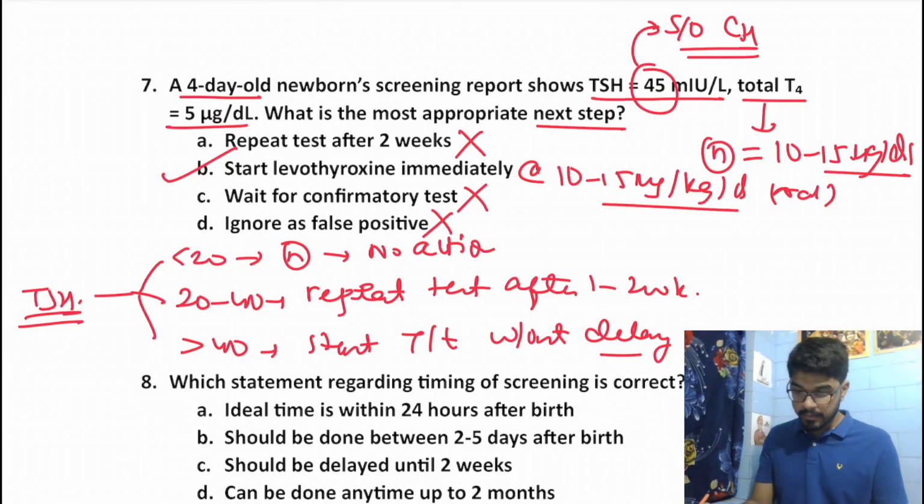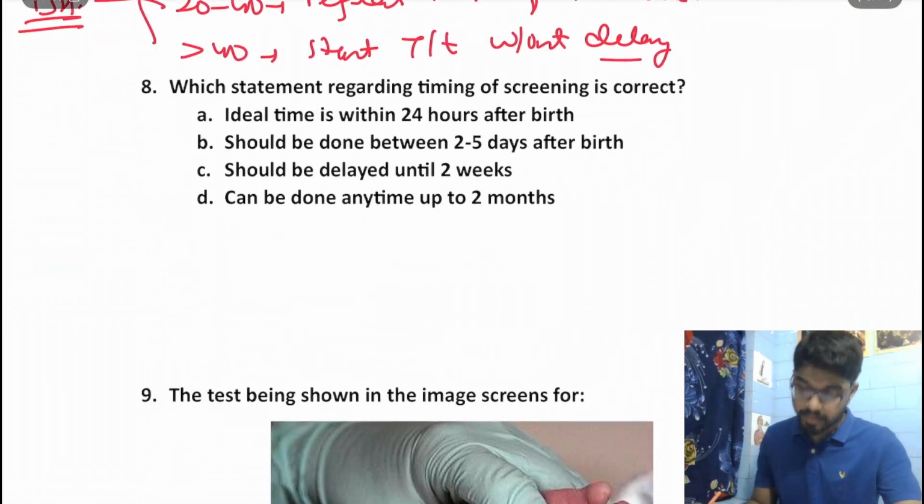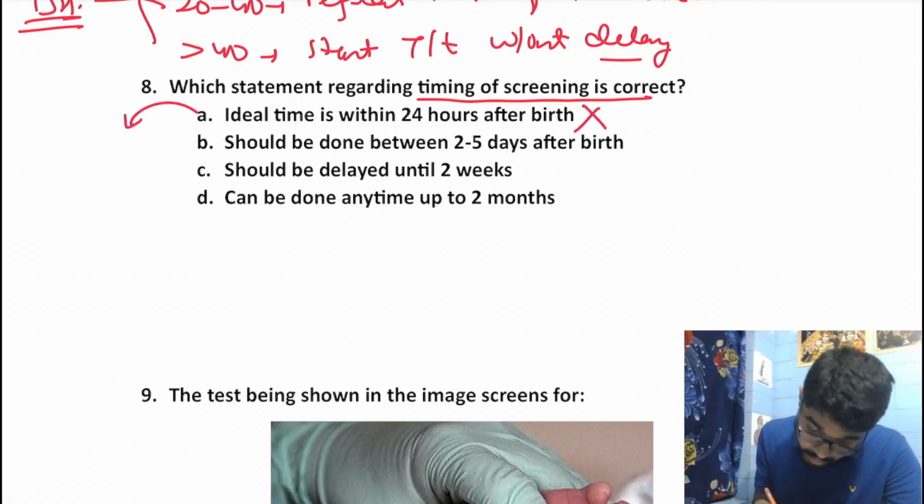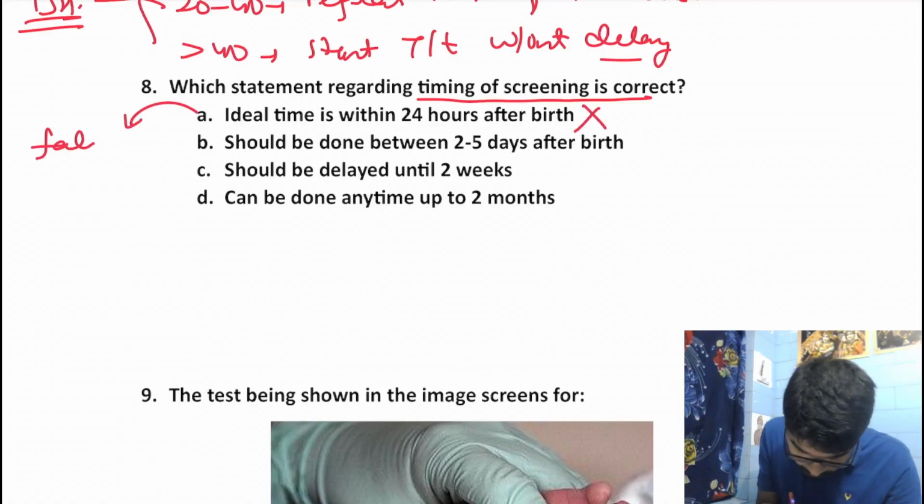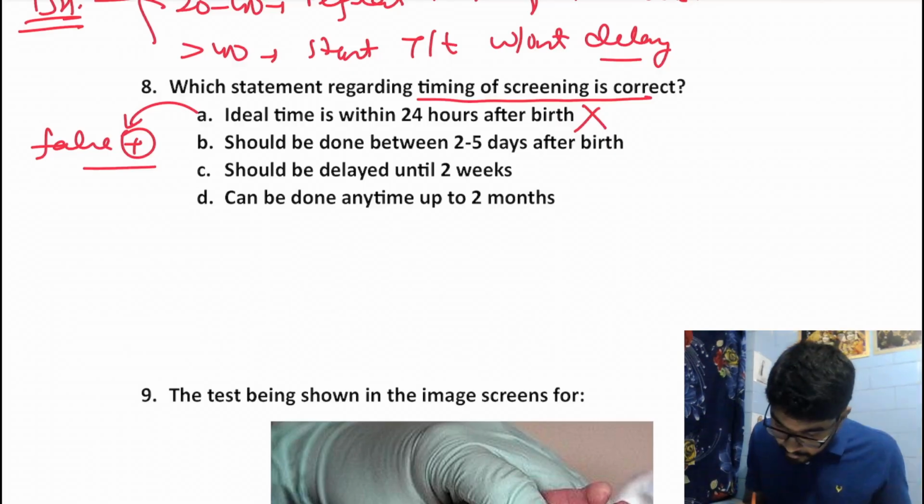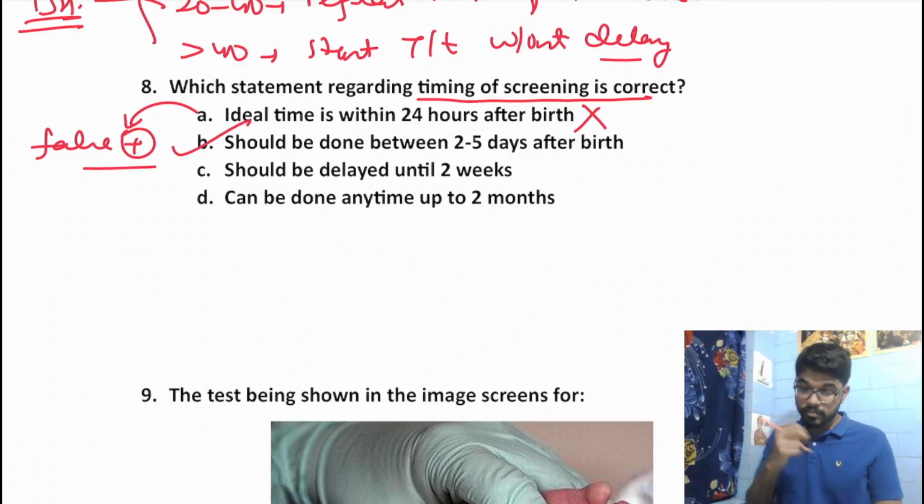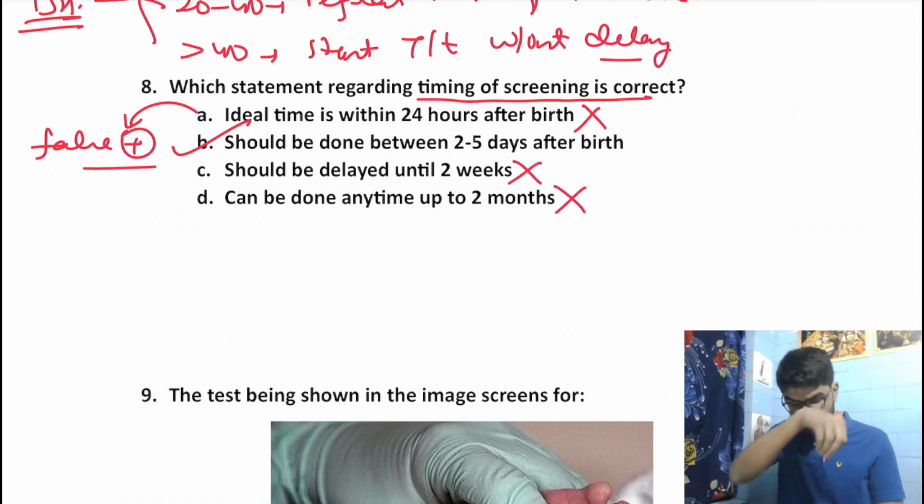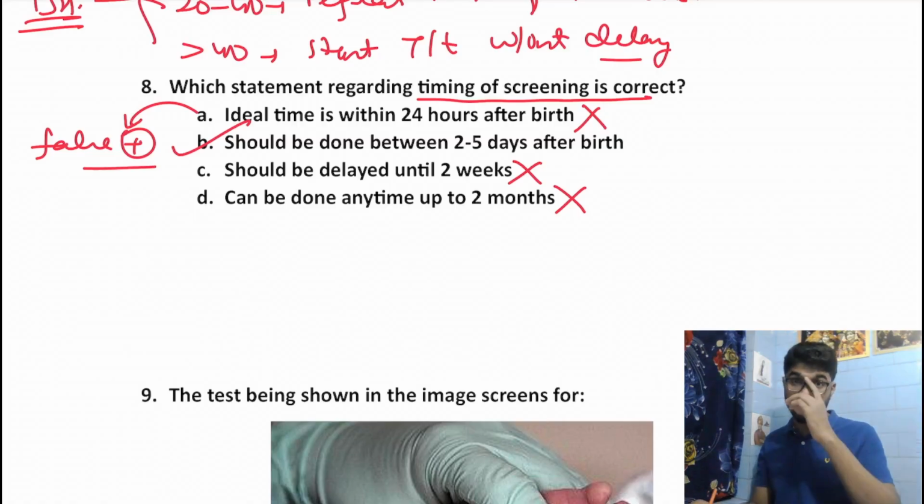Okay. Moving on to the next question. Which statement regarding timing of screening is correct? Ideal time is within 24 hours of birth? No. It should not be done at 24 hours because of false positive results. We would get false positive results because of the physiological TSH surge in a newborn. Should be done between 2 to 5 days after birth? Yes, this is the true statement. Should be delayed until 2 weeks? No. Can be done at any time up to 2 months? No. It should be done from day 3 to day 5.